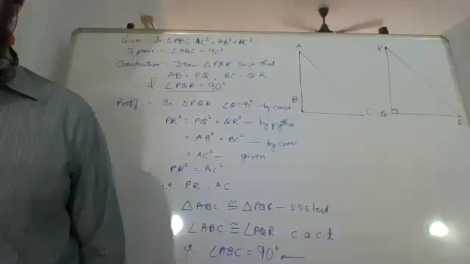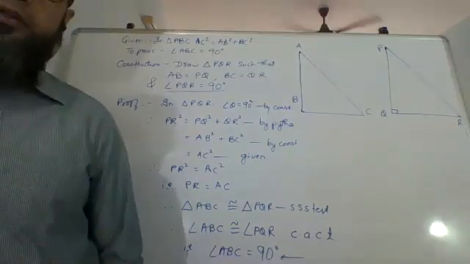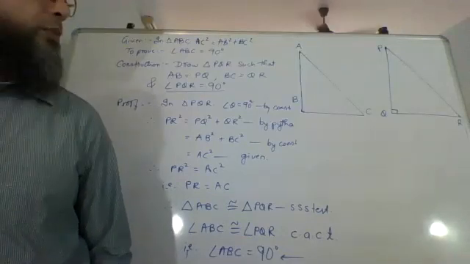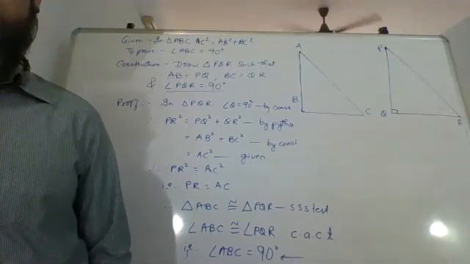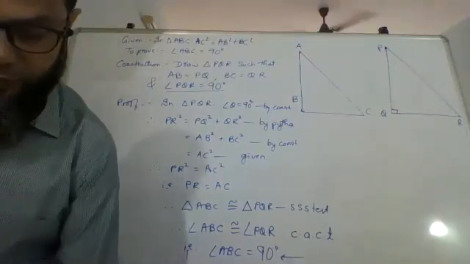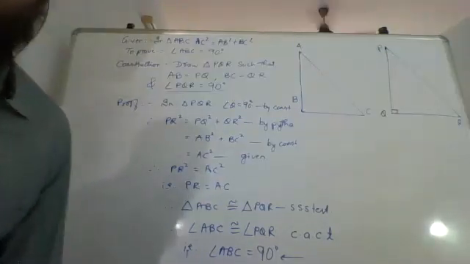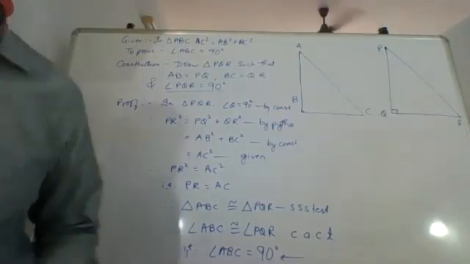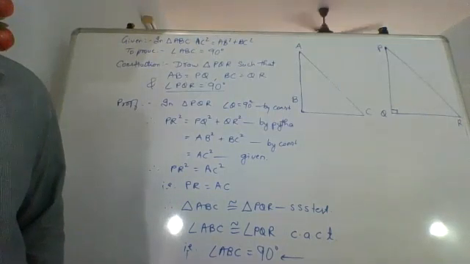This is the converse of Pythagoras theorem. Actually, its proof is shorter than the proof of Pythagoras theorem. The only thing is you have to construct another triangle. That construction part, if you remember it, makes the proof easy. It does not take much time. So we'll do till here. Then we'll look at a few examples.